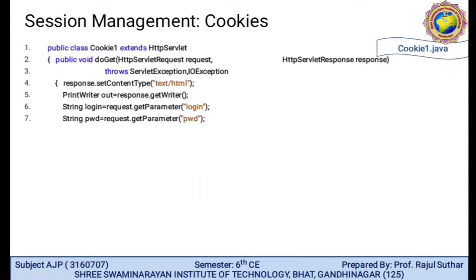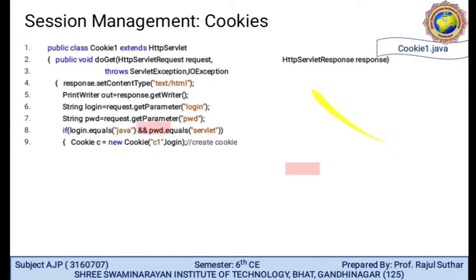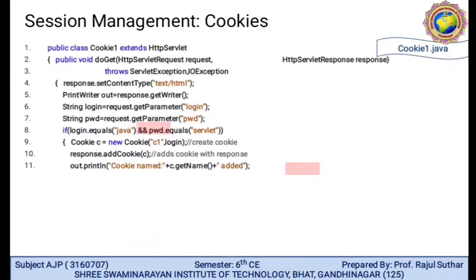PrintWriter out = response.getWriter. String login = request.getParameter, first login and then password. If login equals Java and password is servlet, we first create the C1 cookie, then C2, the same way.